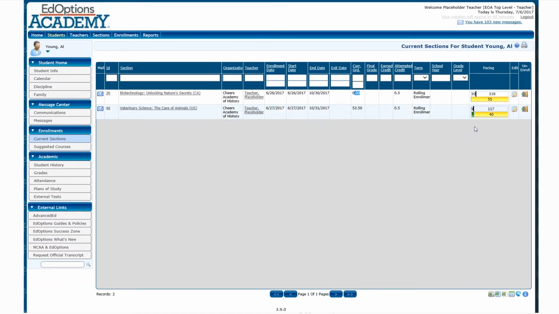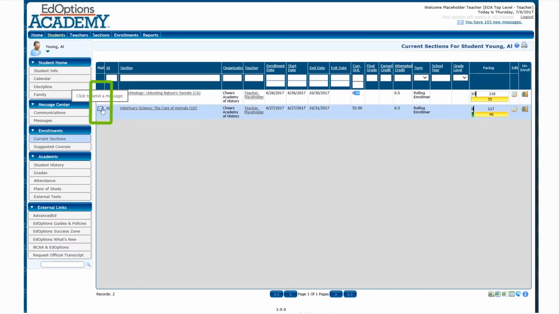If the green shading is too far to the left, then that means the student is behind. If the green bar is far to the right, then that means the student is ahead, and as long as their grade is tracking appropriately, you can encourage them to continue going at the pace that they like, which seems to be a little bit faster.